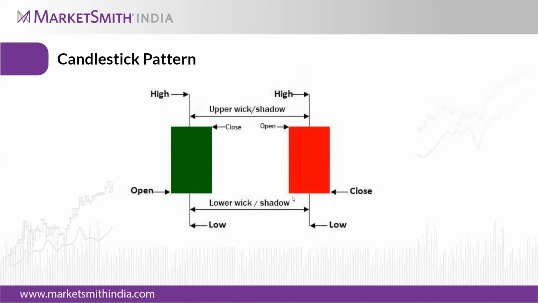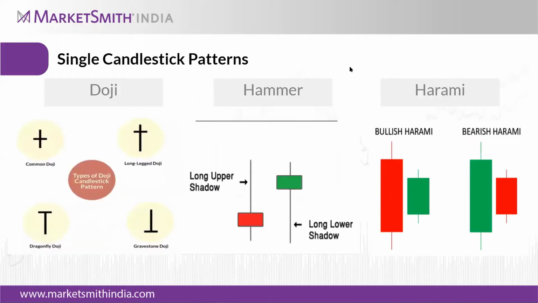So let's move on to the next PPT. There are certain candlestick patterns which are helpful for identifying the trend of the market. The moving average helps over a longer period of time, while candlestick patterns help for a particular single day or single week, whatever time period we take. That time period's candlestick pattern will be very helpful for identifying the trend.